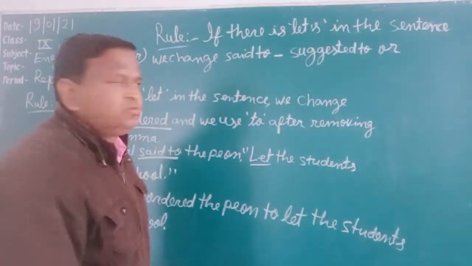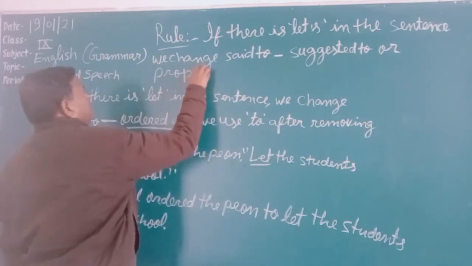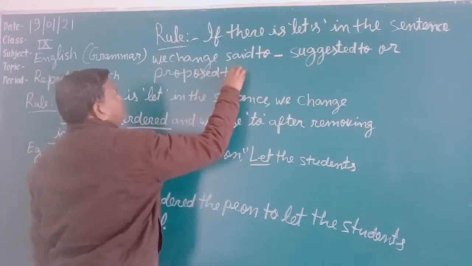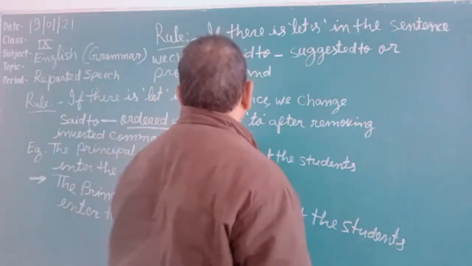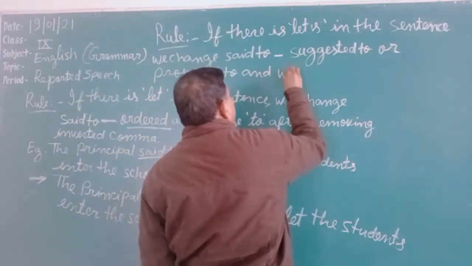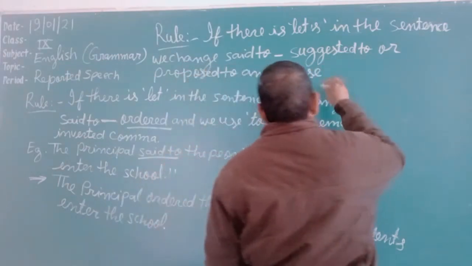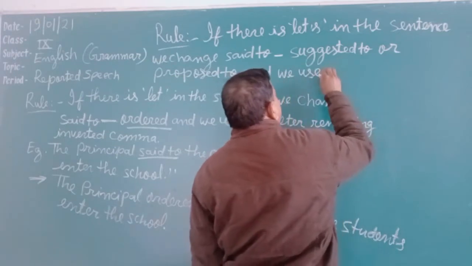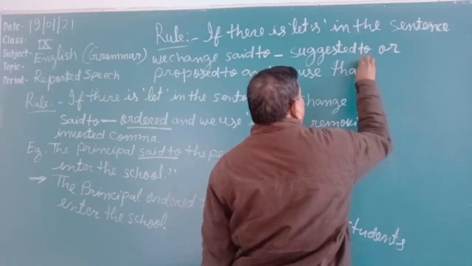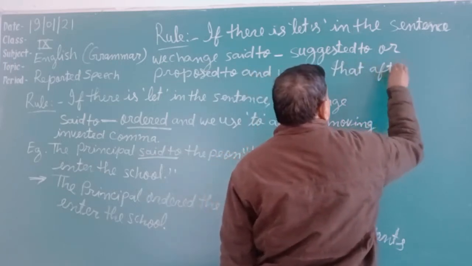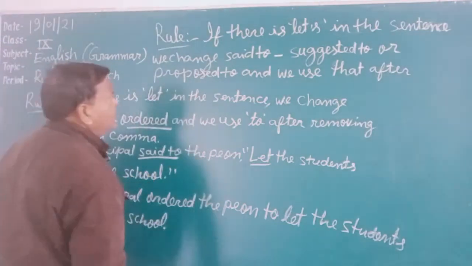We change said to into suggested to or proposed to, and we use that after removing the inverted comma. Write down the rule.